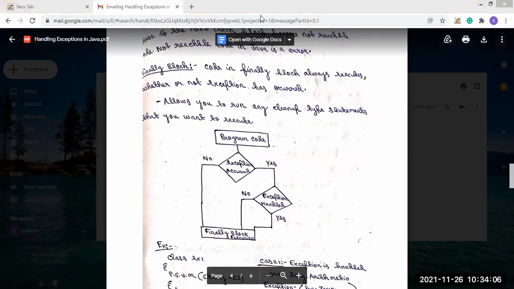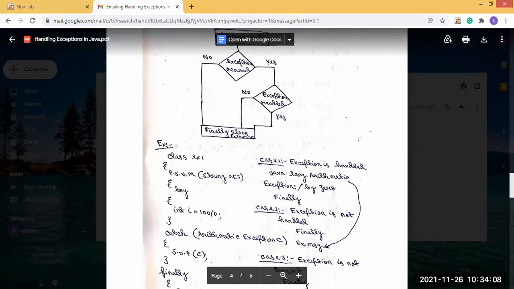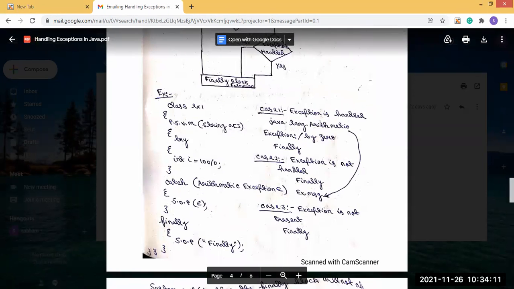As an example, this is the example we are taking. This is a class, and inside it the try block is used. In this try block, it is generating an arithmetic exception: 100 divided by 0, that's why it is generating the exception. And there is a catch block.